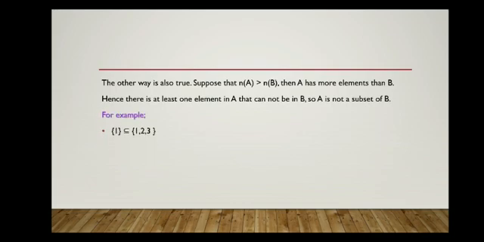See here. We have two sets, set {1} and set {1, 2, 3}. Okay, so set {1} is a subset of set {1, 2, 3}. If you take set {1} as set A, it's having only one element and that element is present in the set {1, 2, 3}. Okay, so every element of set A is present in set B. So {1} is a subset of set {1, 2, 3}.